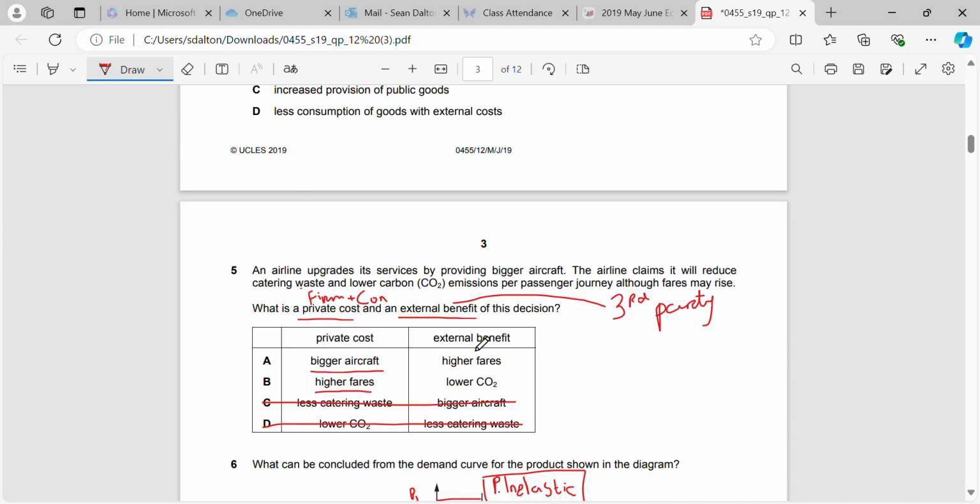fares. Now, if we look at the benefit, higher fares is definitely not a benefit, right, for third parties. People that are not involved, how do they benefit from this decision that's been made? They're going to benefit from lower CO2 emissions that are made. So B will be our correct answer here.